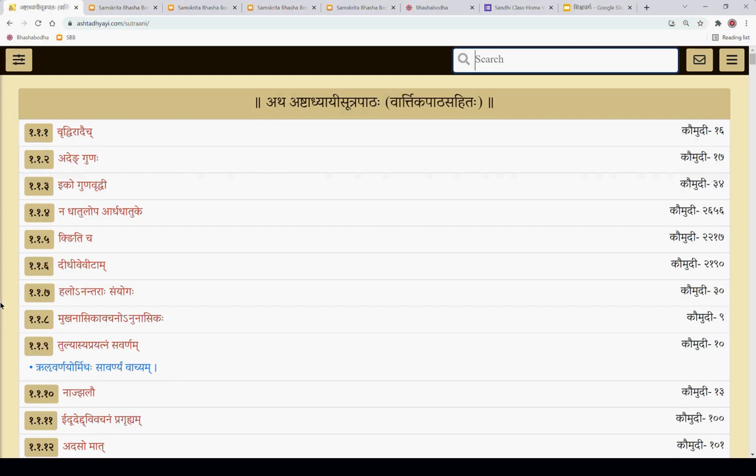Based on the sutras used there, we can give it a name. For example, Savarna is used there, so we can call it Savarna Dirgha Sandhi.